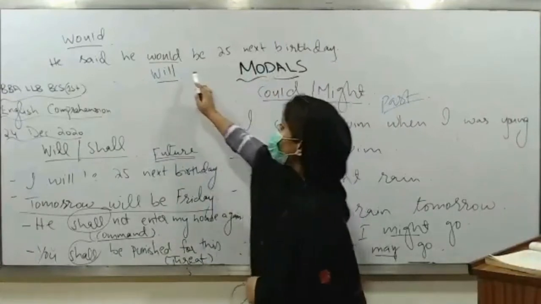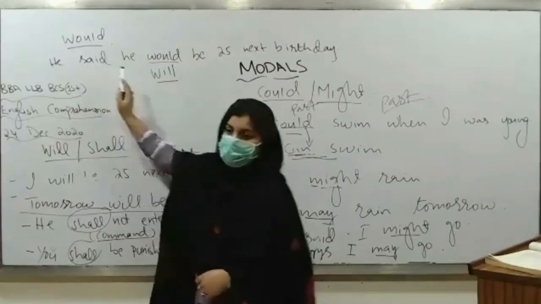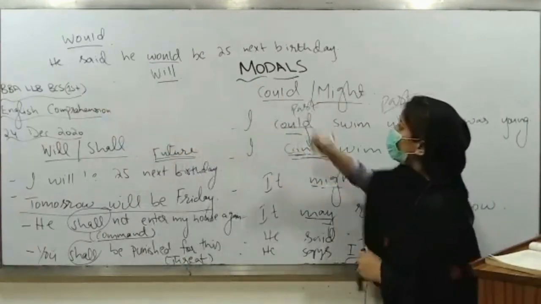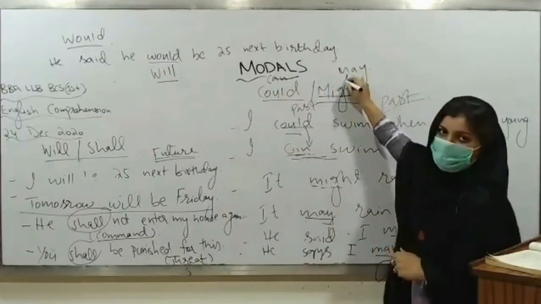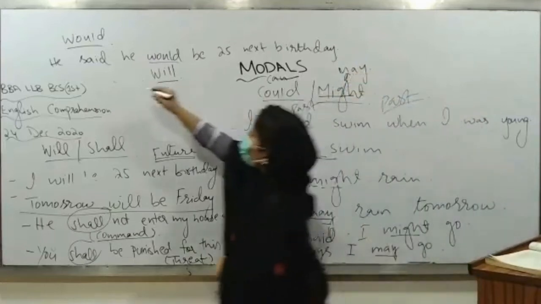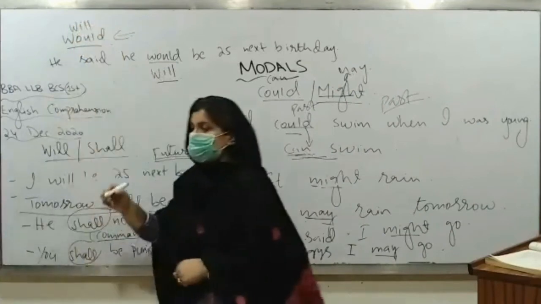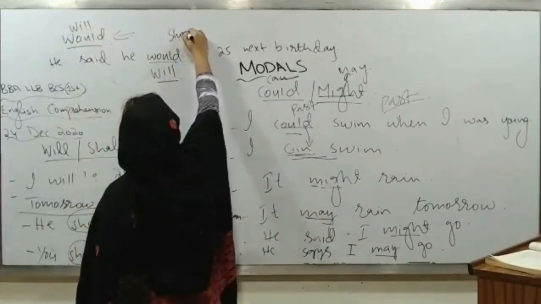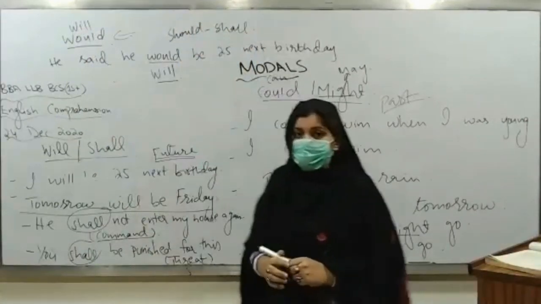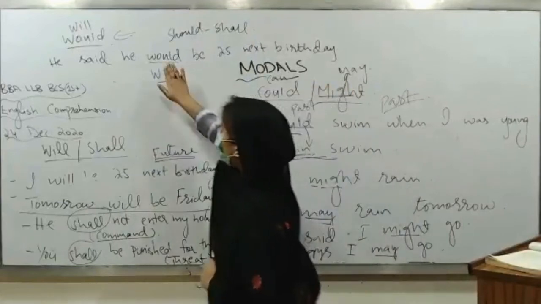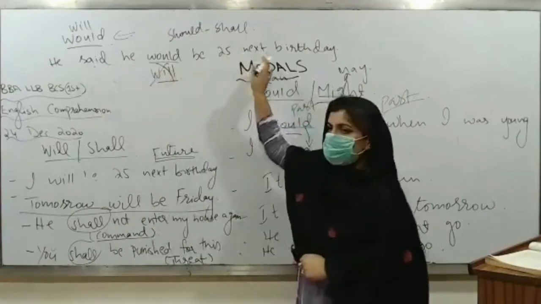The reason is you can see here it is said. ये past में बात हो रही है. Right? The way I told you कि could जो है वो past equivalent can का है, might जो है that is past equivalent of may. In the same way, would is the past equivalent of will, right? And should is actually the past equivalent of shall, right? So that is why we have used would here instead of will, क्योंकि यहाँ पे है he said he would be 25 next birthday.